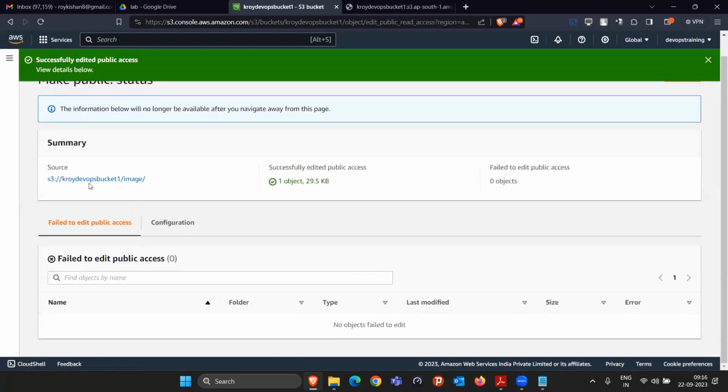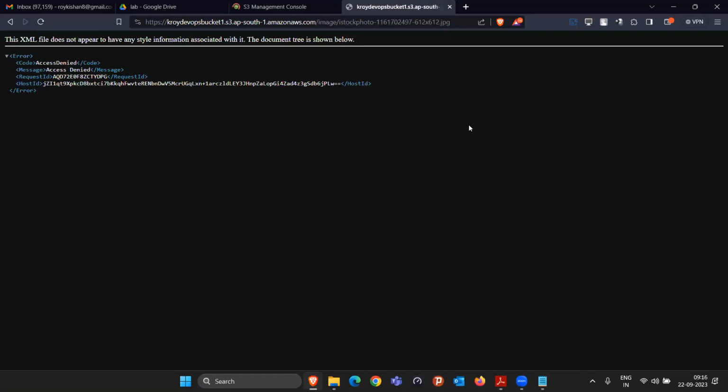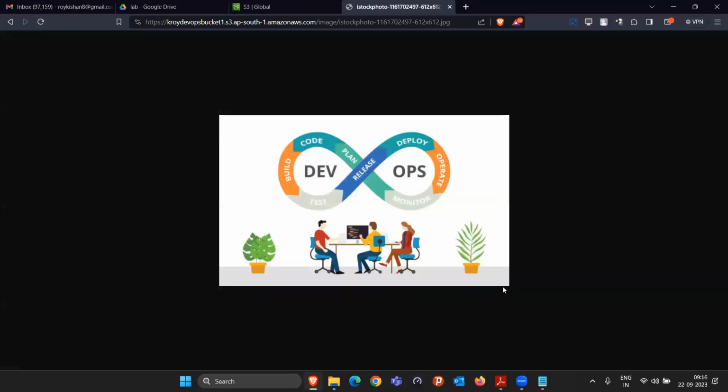Since it provided the read access for anybody, now if you refresh this page, you are able to see this image. Try to refresh this, all of you. I'll be able to see this image. So that means I can upload any files in my S3 bucket and I can make it public. Anybody in the world, by just clicking on this URL, will be able to see that or download it. Make sense? Yes.